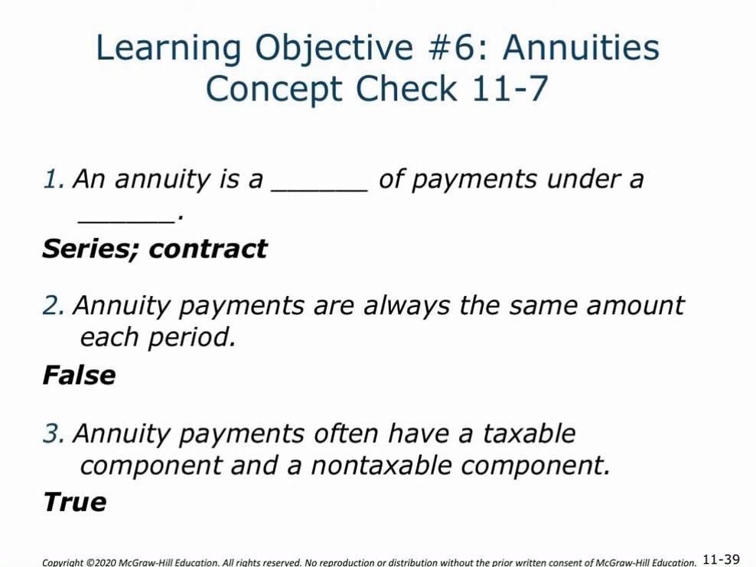So let's take a look at our last concept check. For 1, an annuity is, and that's going to be a series of payments under the contract. Concept check 2. The annuity payments are always the same amount each period. That is going to be false. Generally, annuity payments, the way we think about them, they're going to be the same for each period, but they don't need to be. And then concept check 3, annuity payments often have a taxable component and a non-taxable component. And that is going to be true, with the non-taxable component relating to the cost of the annuity or the cost of the contract for the amount that the individual has put into it.